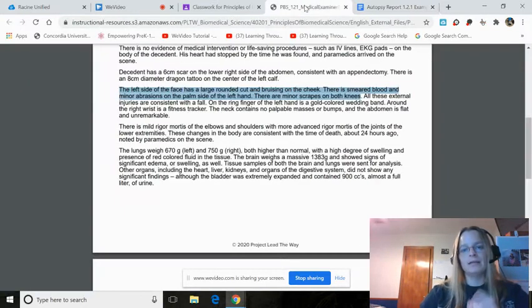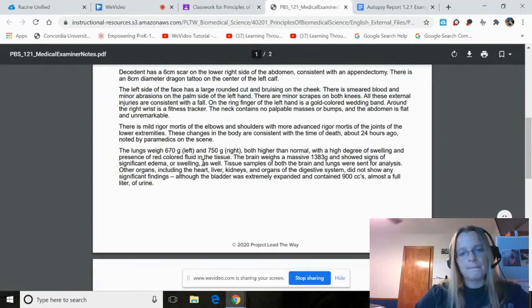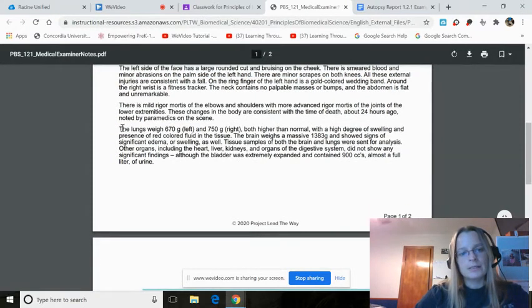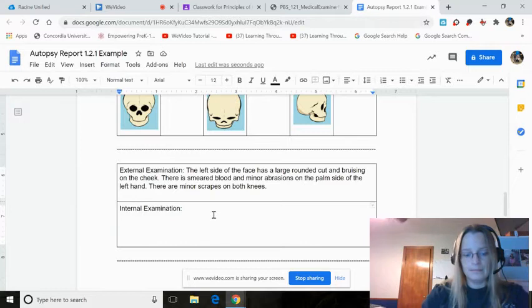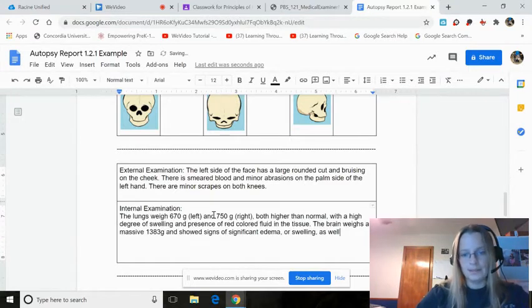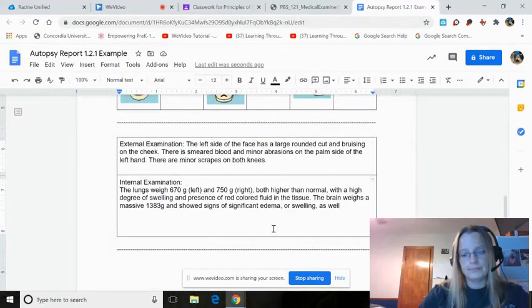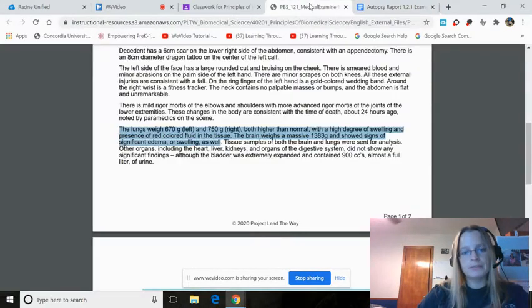Internal examination. This is where they cut the body open and look. There's swelling in the tissue, swelling in the brain. I'm going to copy and paste that. So there appears to be some swelling.